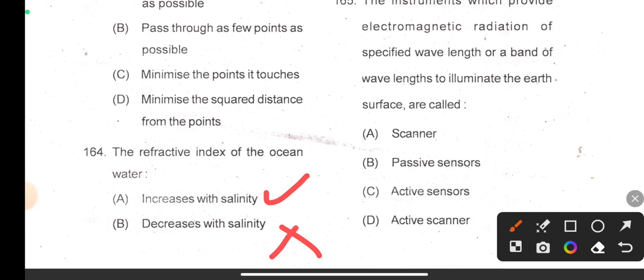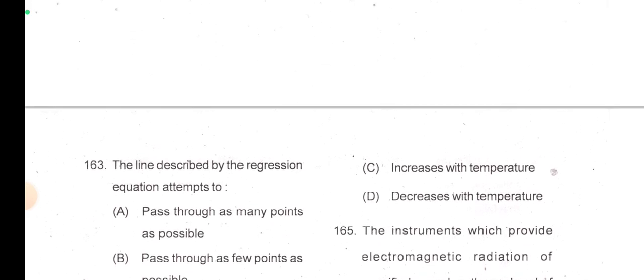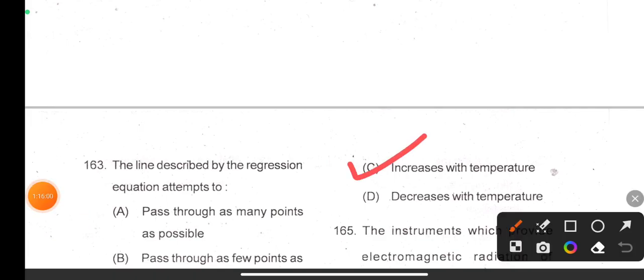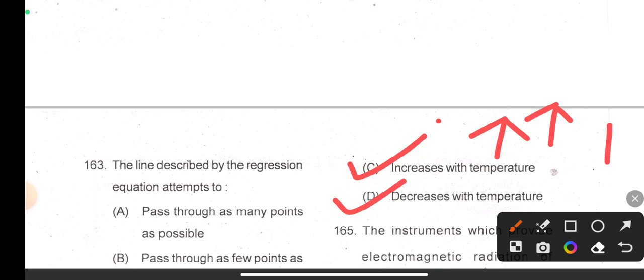Other options: decreases with salinity, no. Increases with temperature, that means when temperature increases it increases, but no. Decreases with temperature, so if temperature increases the refractive index will decrease, this is also true.